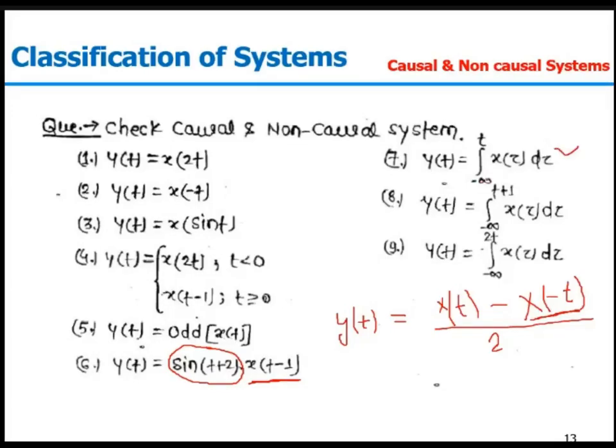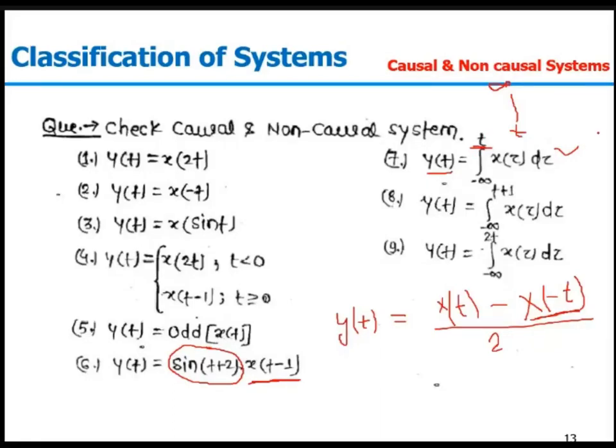Seventh question, the limit is from minus infinity to t, and we are talking about y(t). It means it is depending on the past value, minus infinity to t. If the limit were from t to infinity, then it would have depended on the future value. But since the limit is from minus infinity to t, it is depending on the past value.